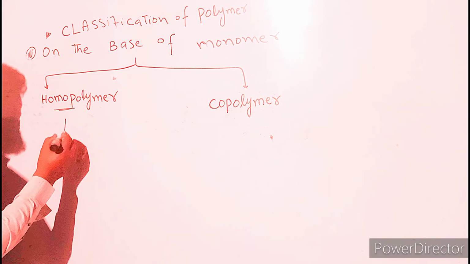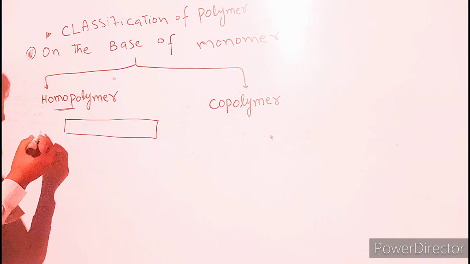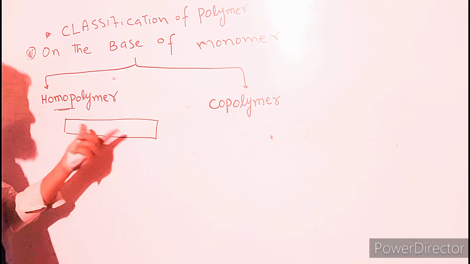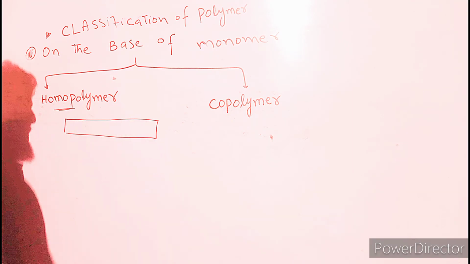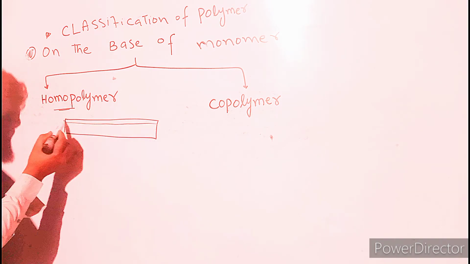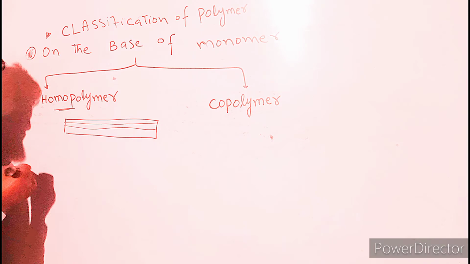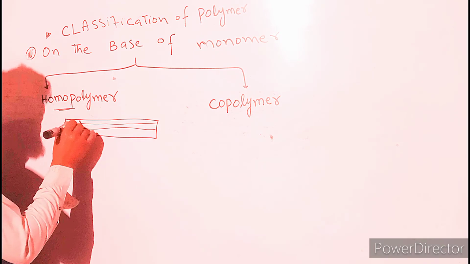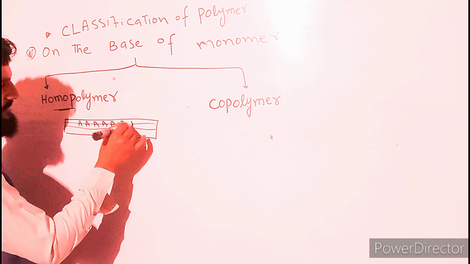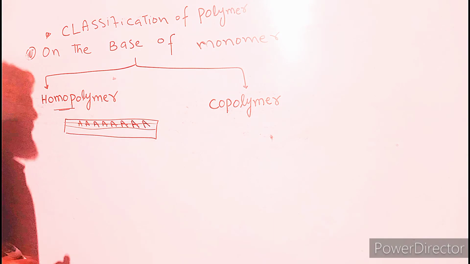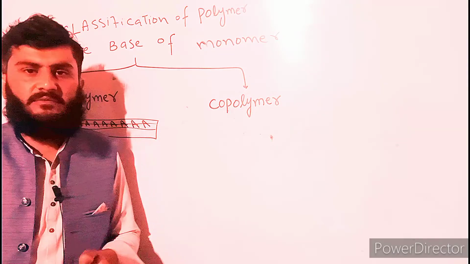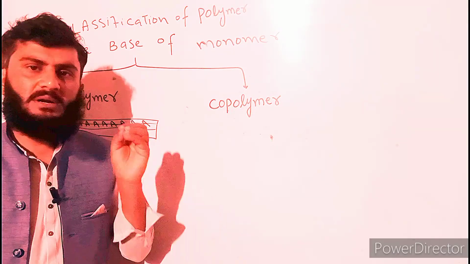For example, this is a polymer, a long chain, and this polymer consists of only a single type of monomer as a whole.